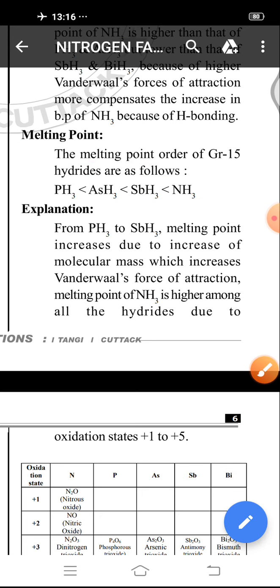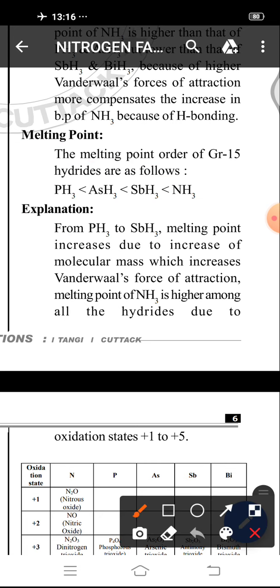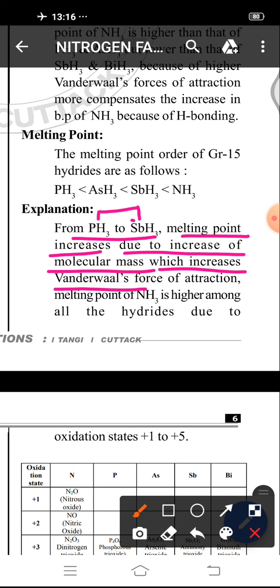So see, from PH3 to SbH3, melting point increases due to increase of molecular mass, which increases van der Waals force of attraction. PH3 to SbH3 increased melting point due to increase of mass as well as van der Waals force of attraction. But melting point of NH3 is higher among all the hydrates.